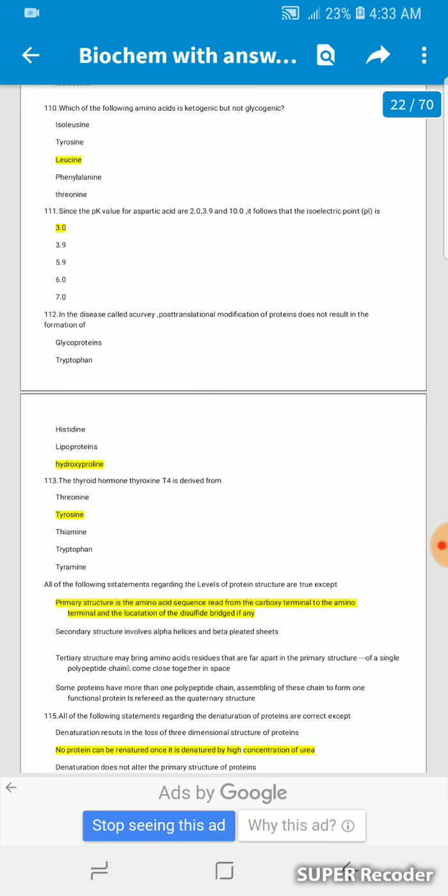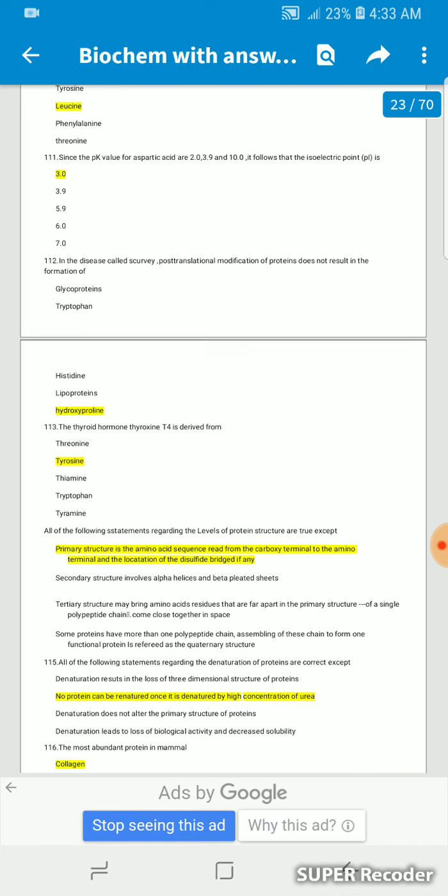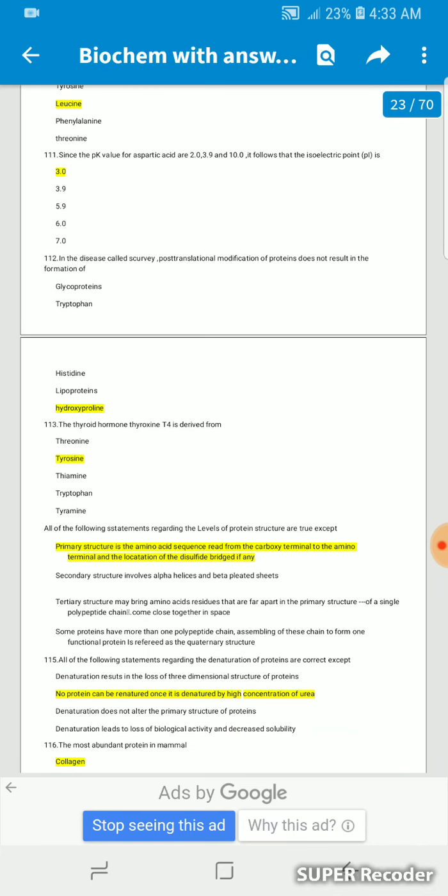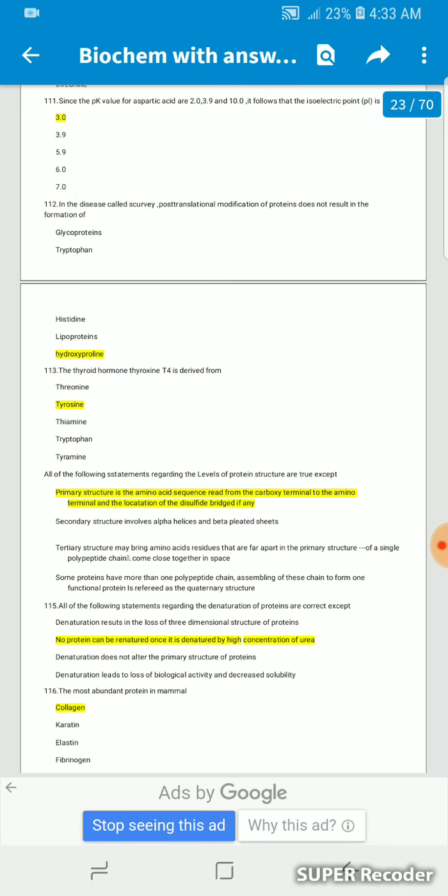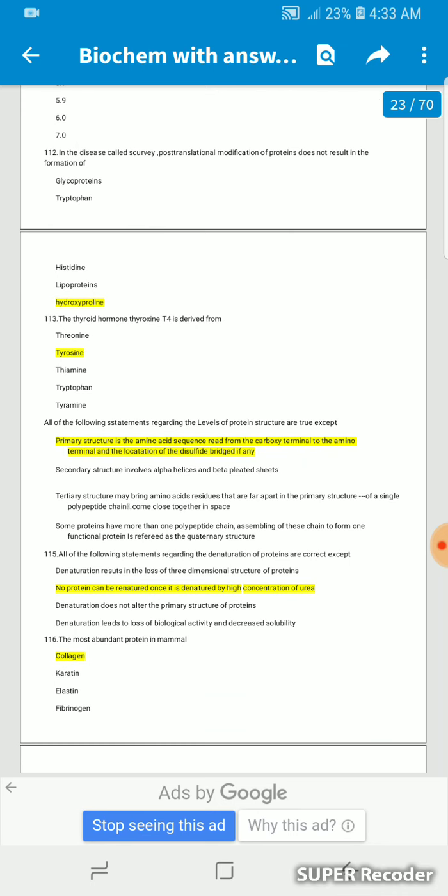Since the pKa values of aspartic acid are 2.0, 3.9 and 10.0, it follows the isoelectric point pI is 3.0. In the disease called scurvy, a post-translational modification of protein does not result in the formation of hydroxyproline.